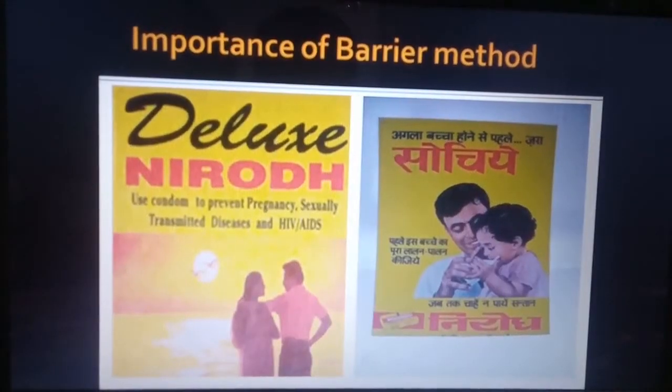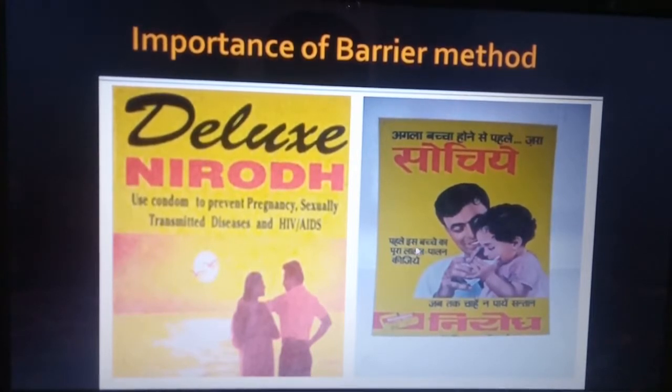Now here we can see an important barrier method. So this is an advertisement for Nirod. We can see that the instruction is also given there regarding its importance, that it is used to prevent pregnancy and sexually transmitted diseases and HIV/AIDS.